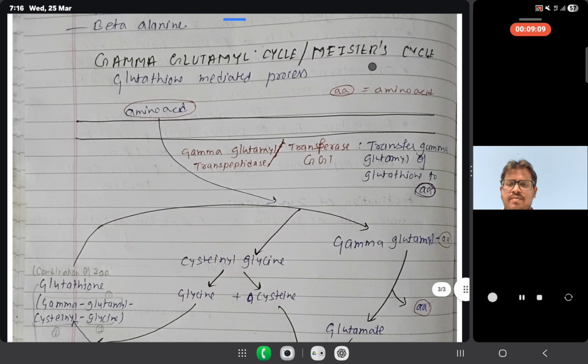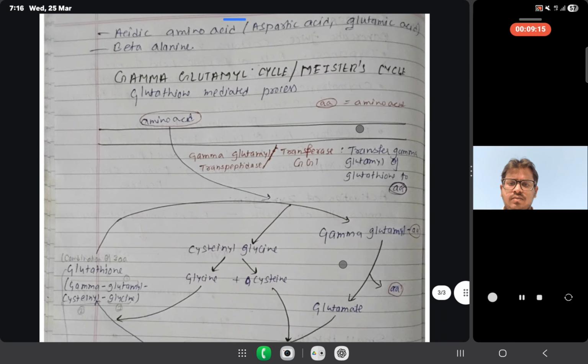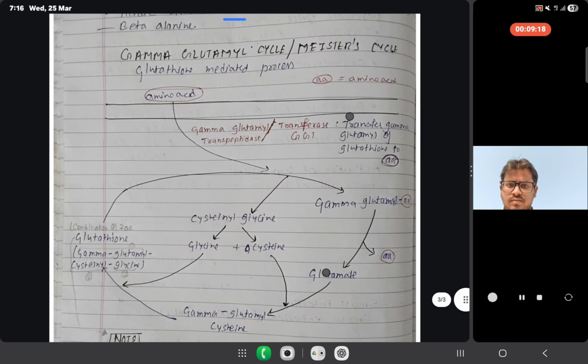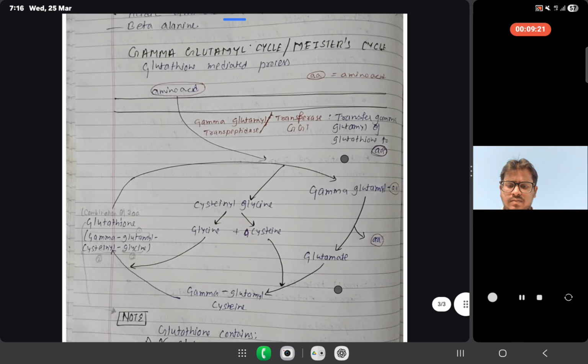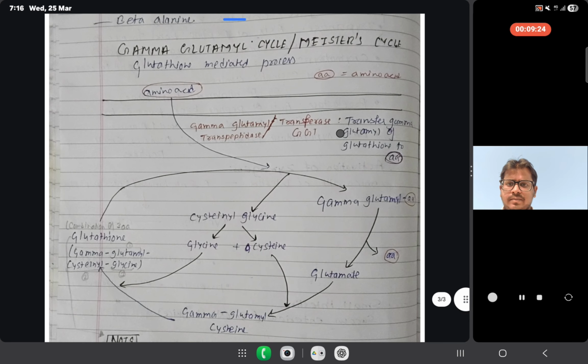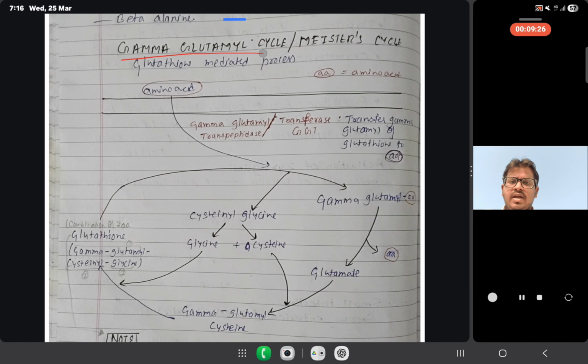Now there is an important cycle known as the Meister cycle or gamma glutamyl cycle. It is a glutathione mediated process. So how does this chain of reactions occur? First of all, we have to understand that glutathione contains gamma glutamate, cysteine, and glycine. First is gamma glutamate, second is cysteine, and third is glycine.